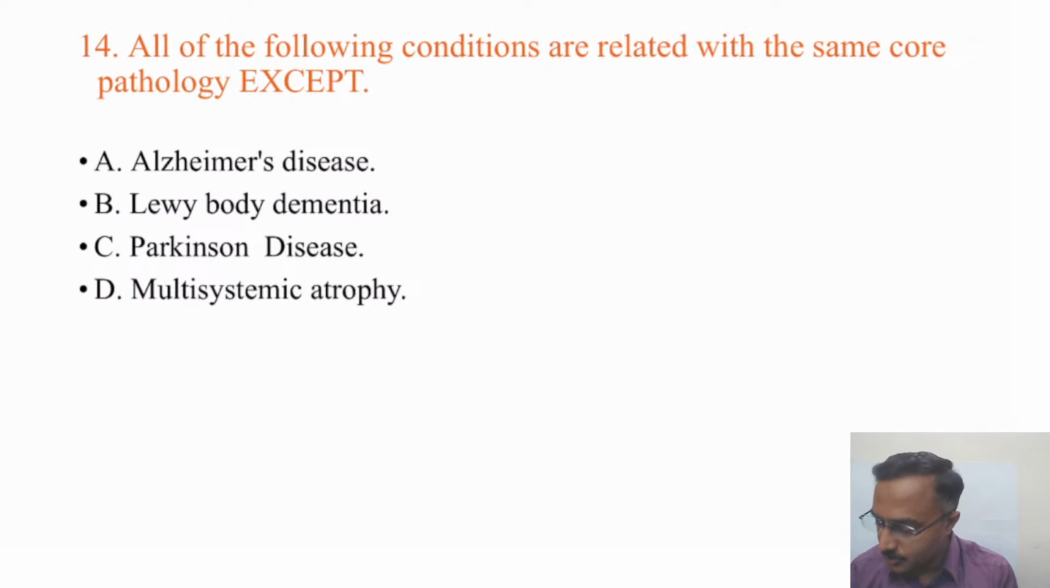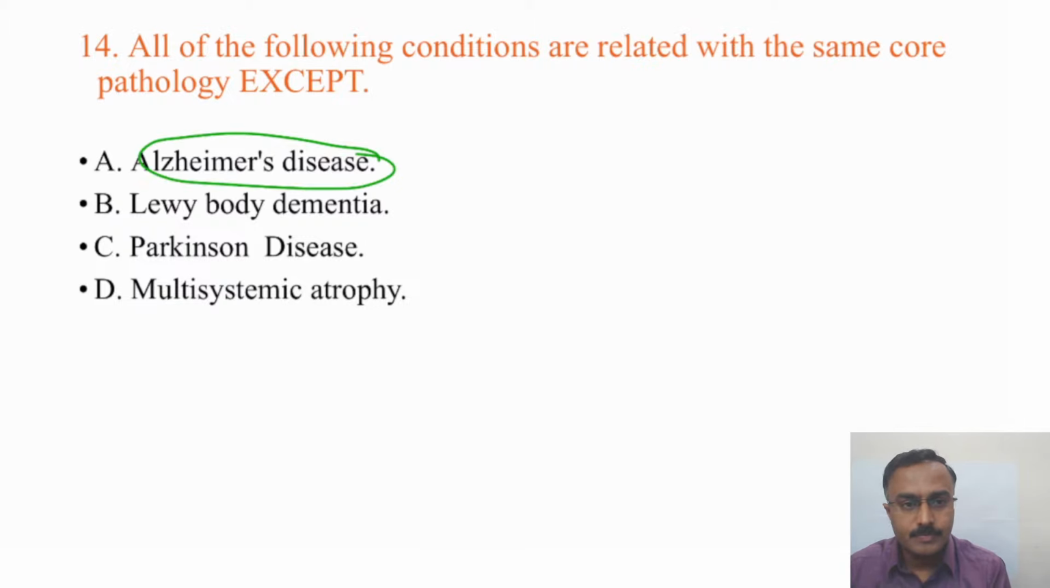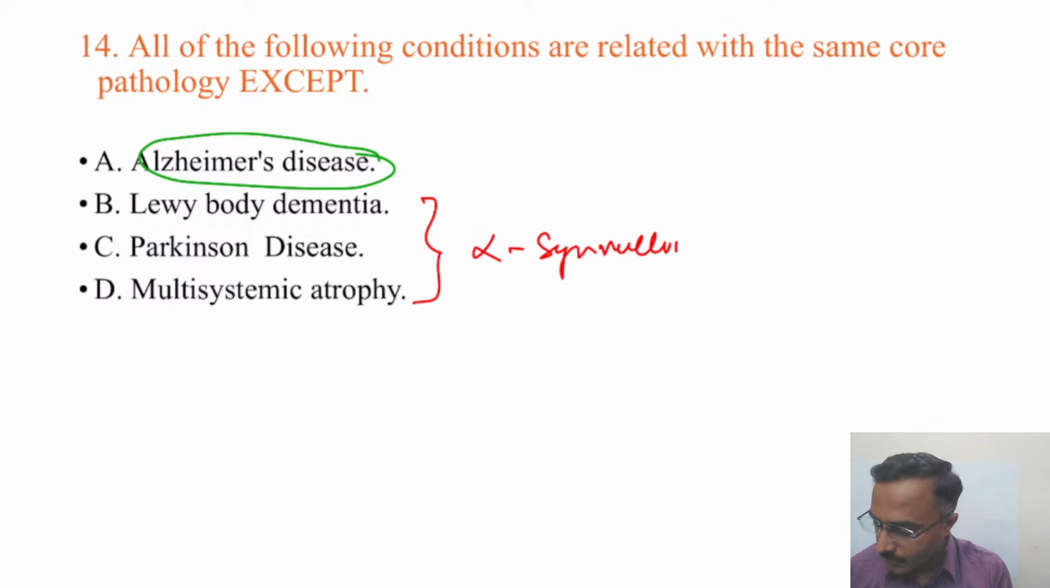Yeah, most of them seem to be saying D. But the actual answer is Alzheimer's disease here. See, these 3 options are referred to as Parkinson's plus syndromes.